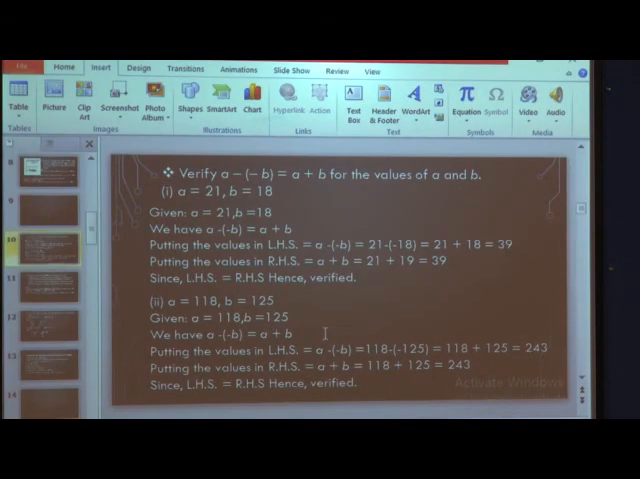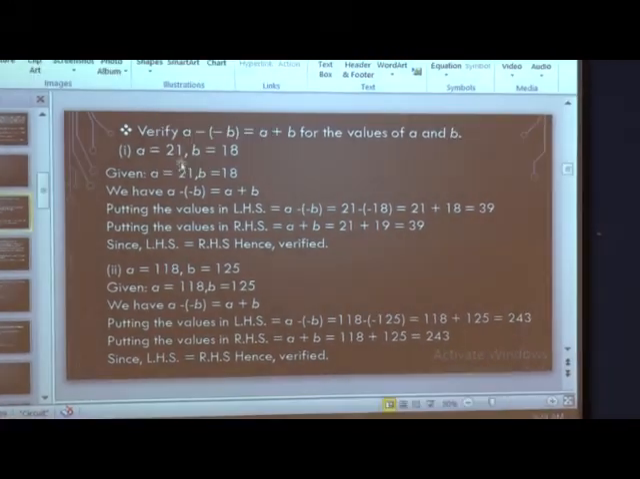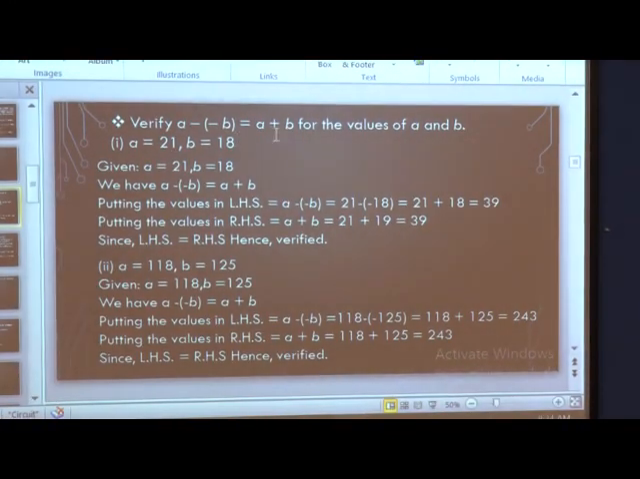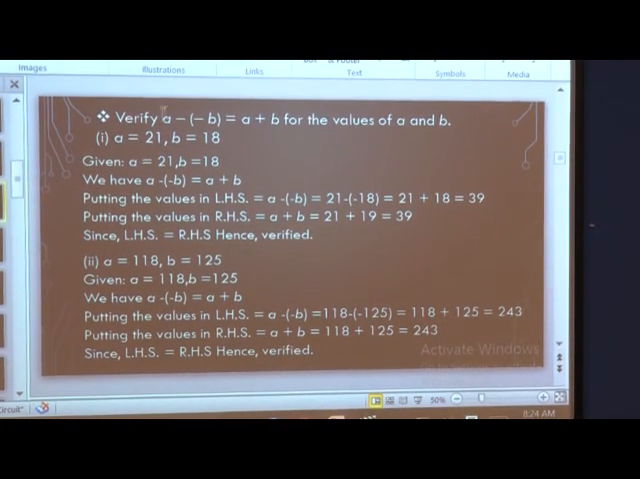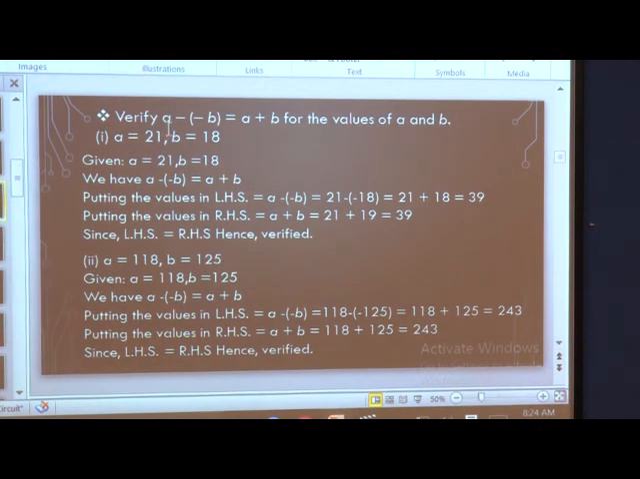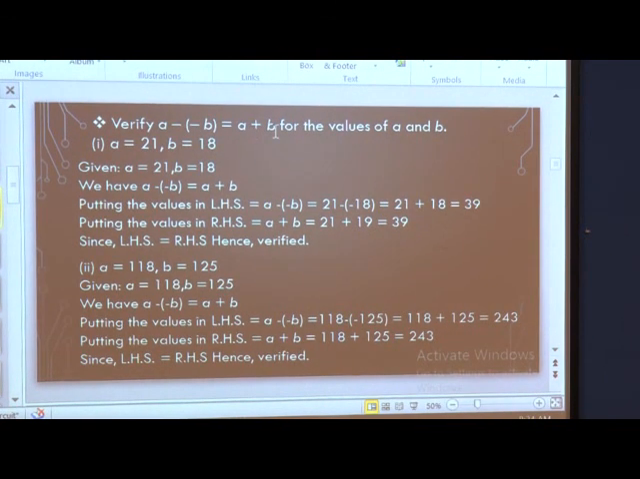Now, we will verify some examples, with some values of A and B. Here we have A minus minus B. We have to prove that it is equal to A plus B. So, we are considering some examples. I have taken the value of A as 21 and the value of B as 18. You can take your own values and solve this.